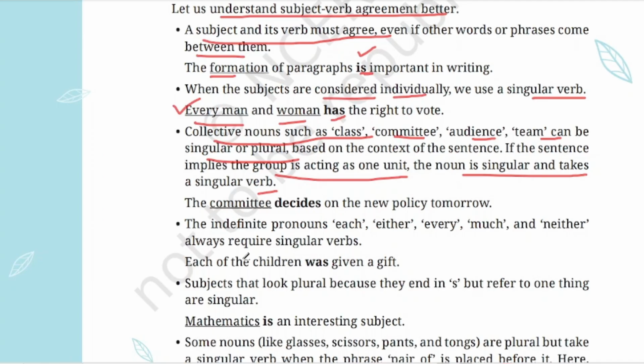Okay, fine. The committee decides on the new policy tomorrow. Here they are deciding about a policy, so they are considered as singular. So decides. The indefinite pronouns each, either, every, much, and neither always require a singular verb. So if you are using indefinite pronouns like each, either, every, much, and neither, we use a singular verb. Each of the children was given a gift. So each is used, so we have used the singular verb was.